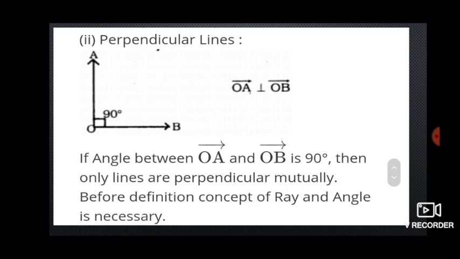Next, perpendicular line. The definition of perpendicular lines: if any two rays meet, intersecting at 90 degrees, then the two lines or two rays are called perpendicular lines. Here we have to define two things, ray and angle. What is meant by ray? It can be extended infinitely on one side, and on the other side there will be an endpoint. And angle: if two lines intersect each other, they form an angle.